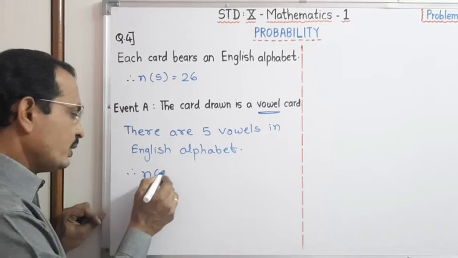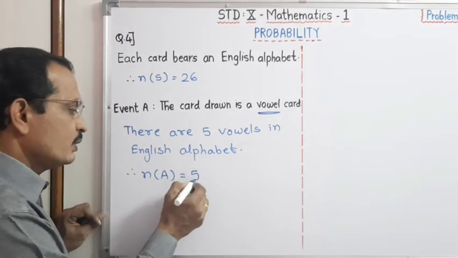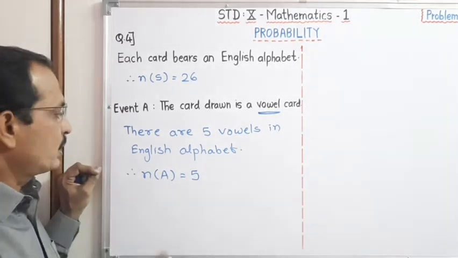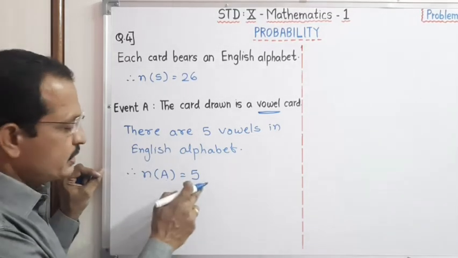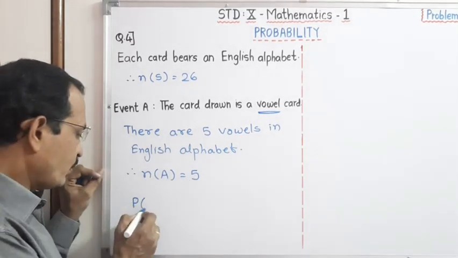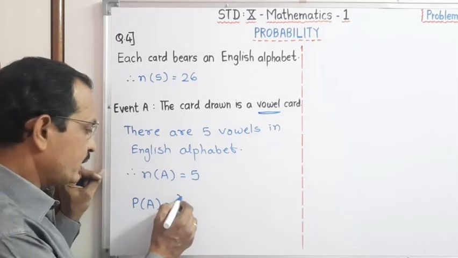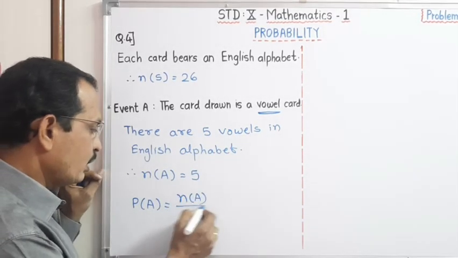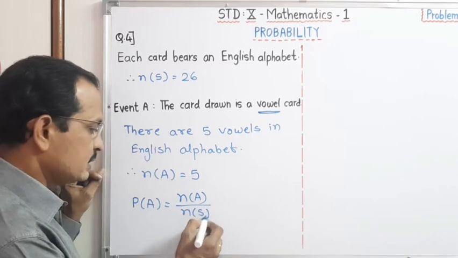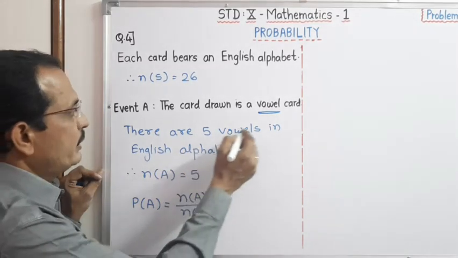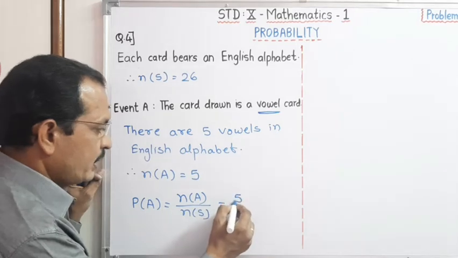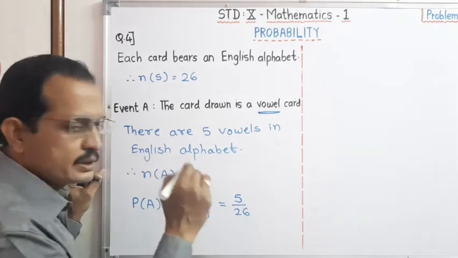Therefore, number of event A is equal to 5. Now we have to find out probability of event A. The probability of event A is number of A upon number of S. Now dear student, number of A is equal to 5 upon 26.